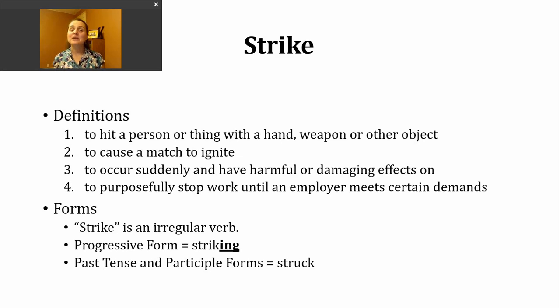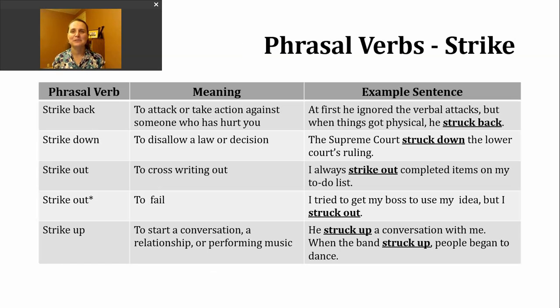But first, I want to note that strike is an irregular verb. To make the progressive tense, we need to drop the E and then add ing to form striking. The past tense and participle forms of this verb have a spelling change. So we're going to use struck, and that's pronounced struck. Struck. Now let's move on to some phrasal verbs.